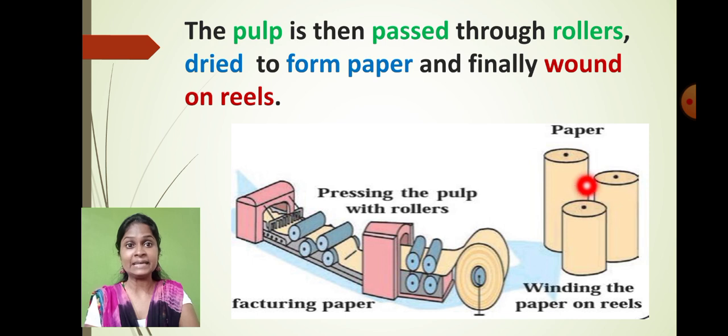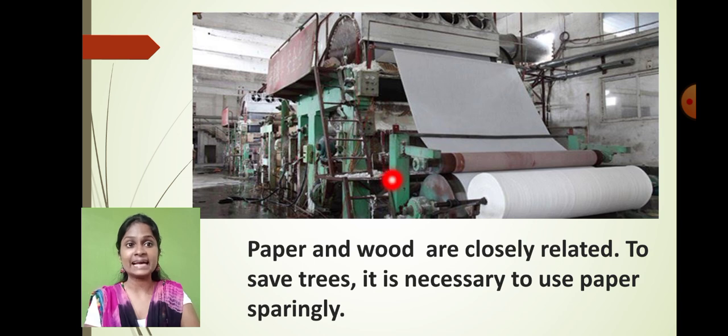We are winding them to make a bundle. So then these bundles of the paper are formed. Is that clear? This is how exactly the paper is made in the paper factory. This is the actual image of paper making. In the factory the wooden pulp is passed from here, the paper is made here like this, and it is wound to make a roll, so that it can be stored or transported easily everywhere.